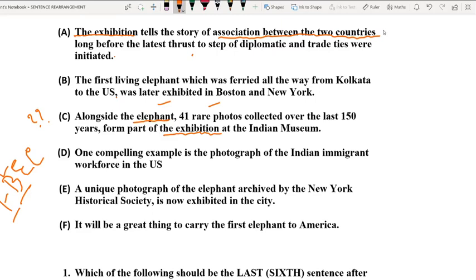Let us not go through the remaining part, that is absolutely unnecessary because we have already found the clue.